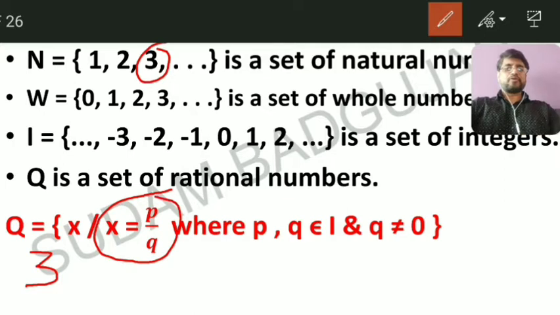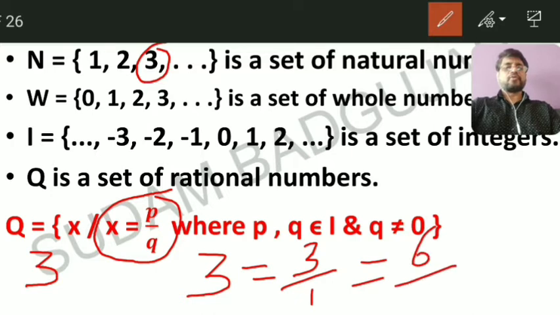A rational number is in p upon q form, numerator and denominator form. So this 3 I can write in this way, in numerator and denominator form, that is 3 upon 1, or 6 upon 2, or 9 upon 3. See, it is p upon q. This condition is satisfied: the ratio of two numbers p and q, 3 and 1 are integers, and the denominator is not 0.